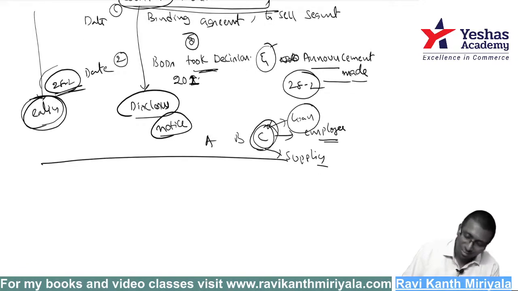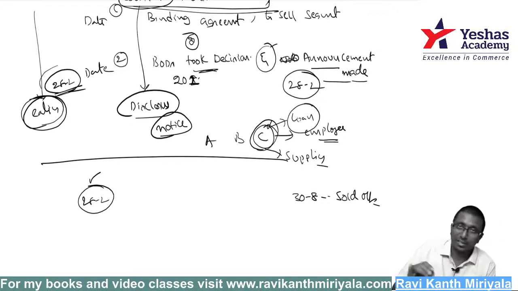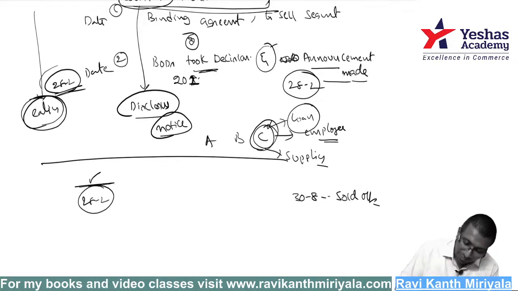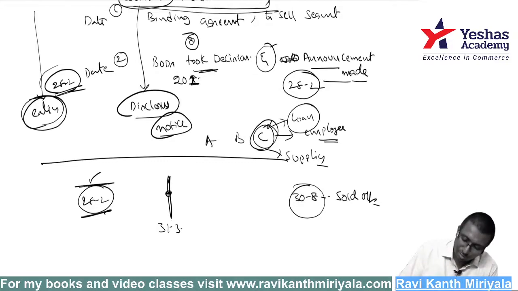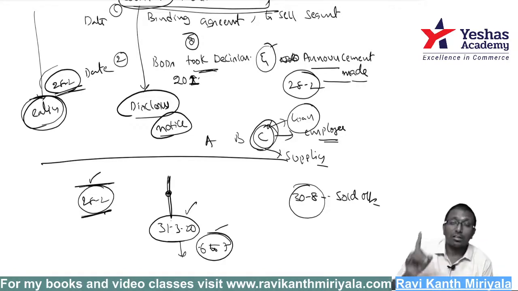No, that's not all. Say 28th February has happened, but the complete sale happens later. Let us say on 30th August it is sold off, and this is the day the agreement is entered into. From the date of the initial disclosure event till the completion of the sale, whichever balance sheet date comes, it may be one balance sheet or two balance sheets. So 31st March 2020 has come. On this date also, they have given 6 to 7 points. That information is also supposed to be disclosed by you.